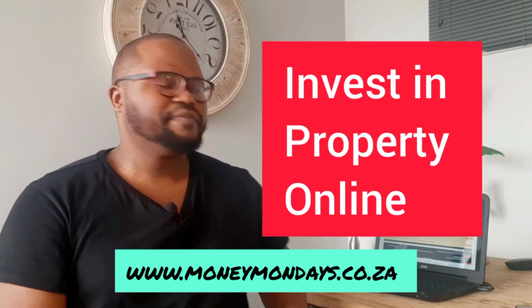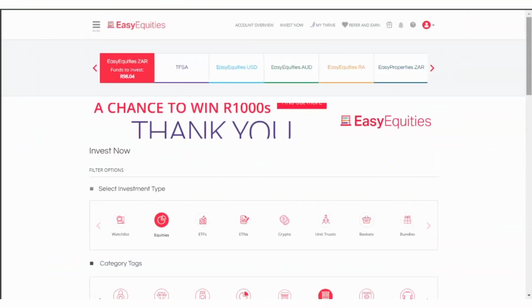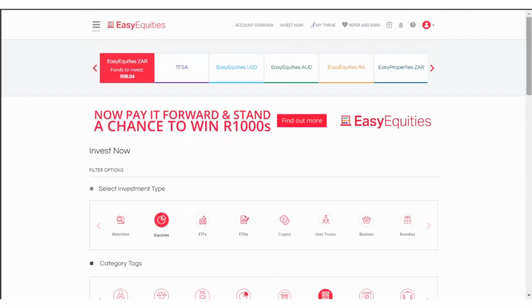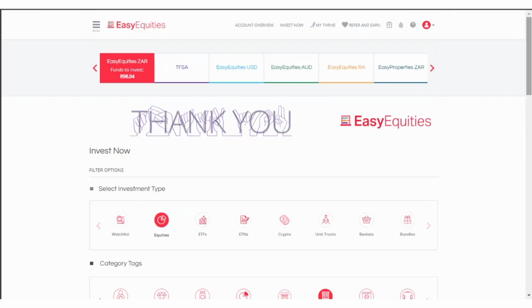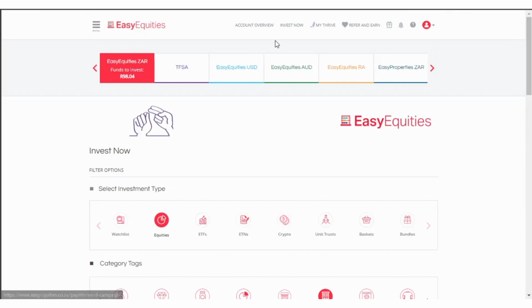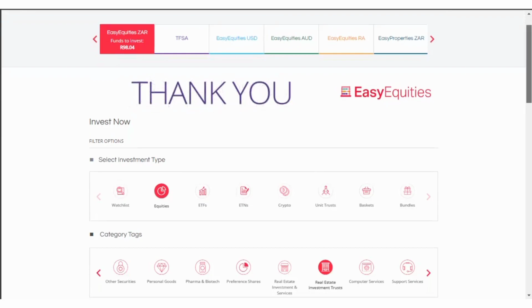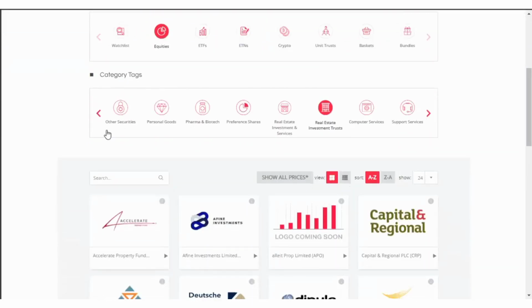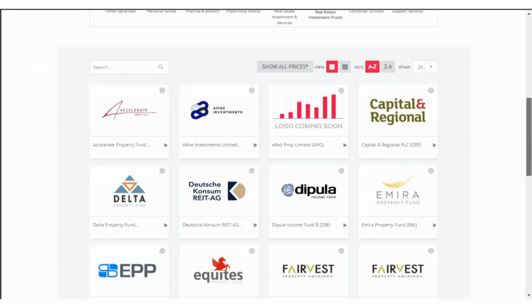So let's go. The first way to invest in property online when you have something like 10 Rand is to use real estate investment trusts. We call these REITs for short, and that's what I'm going to call them for now. REITs are very simple to invest in. If you're using a platform like EasyEquities, you'll just click on Invest Now, then click on Equities, then scroll down to the category tags, search here and find Real Estate Investment Trust. This will give you a list of the shares that are REITs.